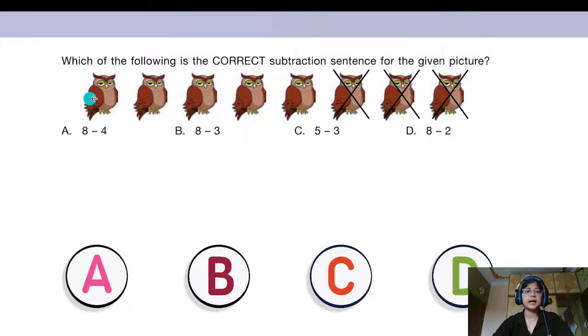So you can see that there are pictures of a few owls and some owls crossed out, right? Isn't it? So looking at the picture, you have to tell me which is the correct subtraction sentence for this picture? Which subtraction sentence is correctly representing this picture? Is it A or B or C or D?